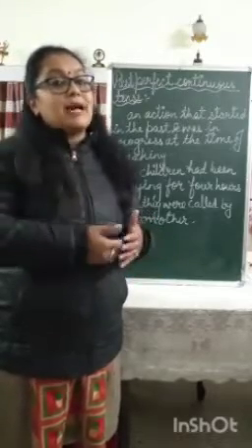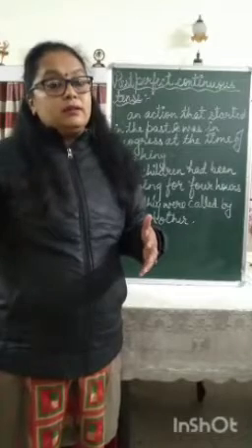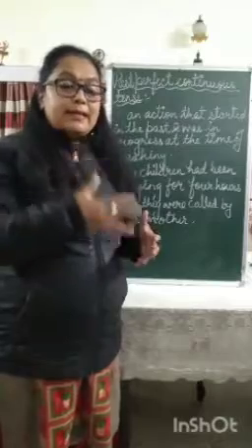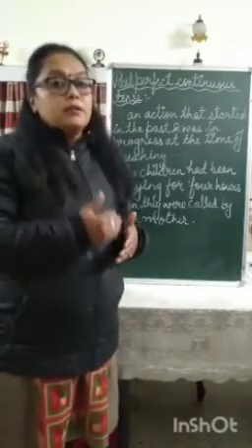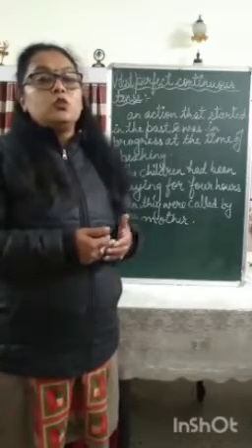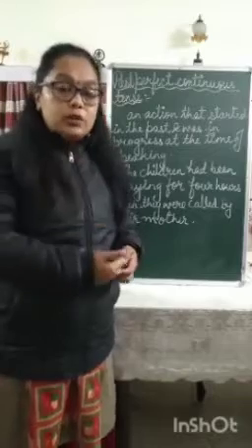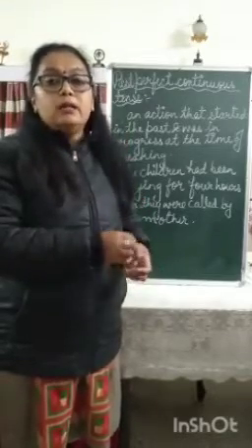That means the children had started playing 4 hours ago, and by the time the mother called them, at that time also they were playing. So past perfect continuous tense is used for an action that started and continued in the past while being spoken about it.